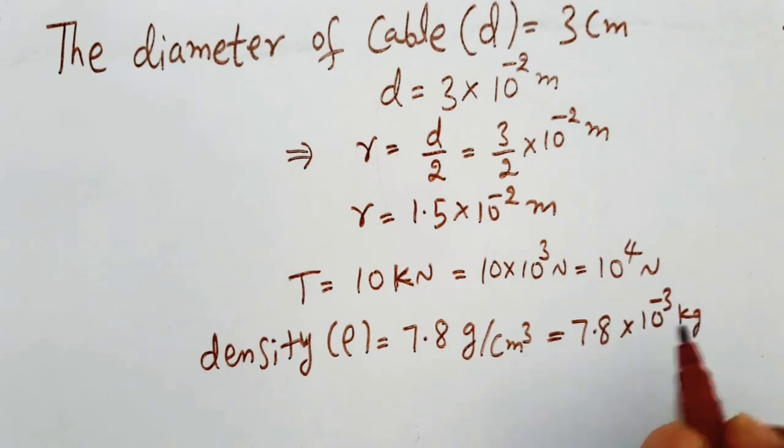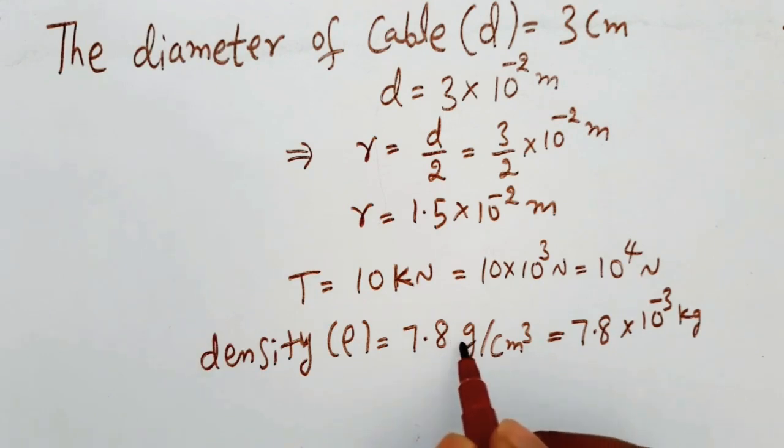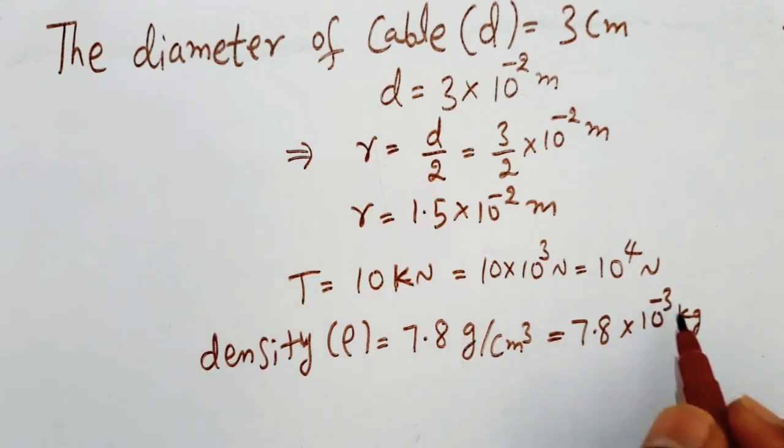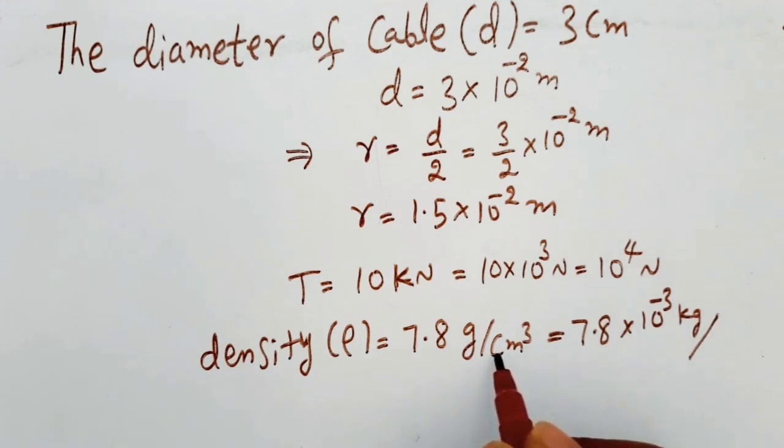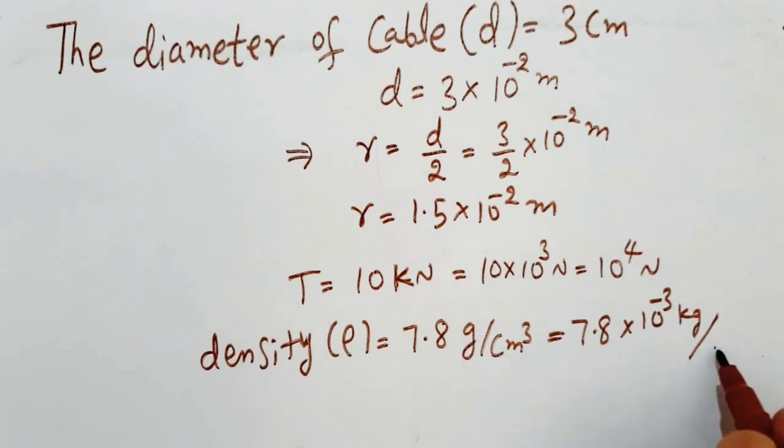And 1 centi is 10 to the power minus 2 meter, so that is 10 to the power minus 2 whole cube into meter cube.